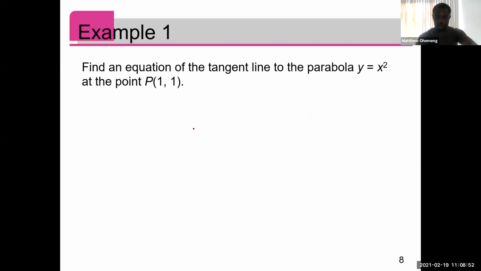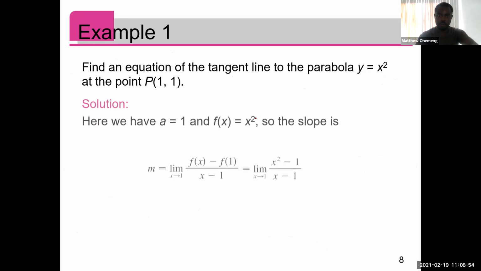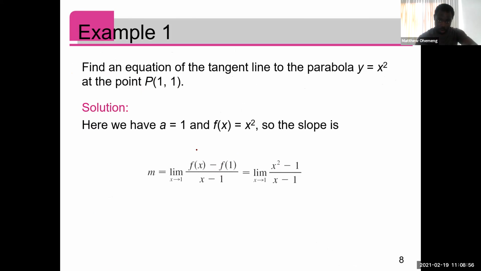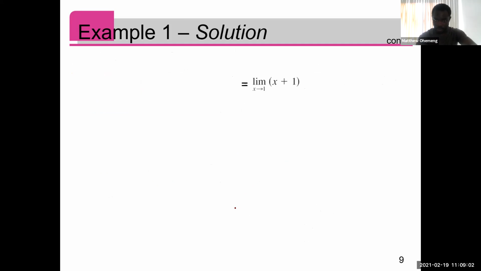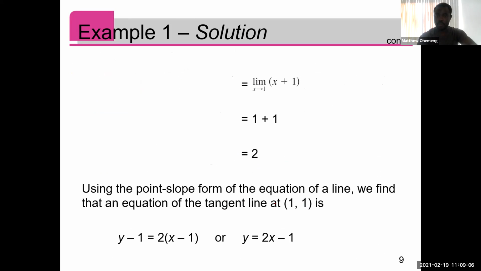So let me share. I'm back on the PowerPoint. This is just going to give us nice notes about what we talked about. So first, we talk about the slope of the tangent line, which is obtained as a limit, right? And then we get this to be equal to 2. And then after getting that, we can just solve for the equation of the tangent line.